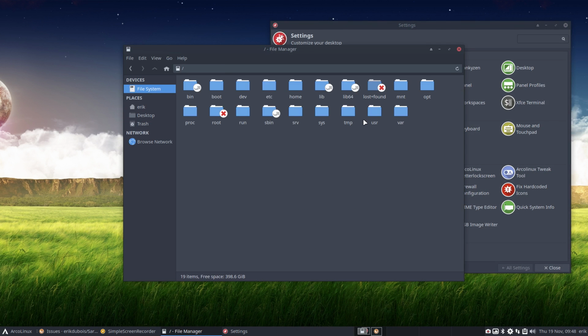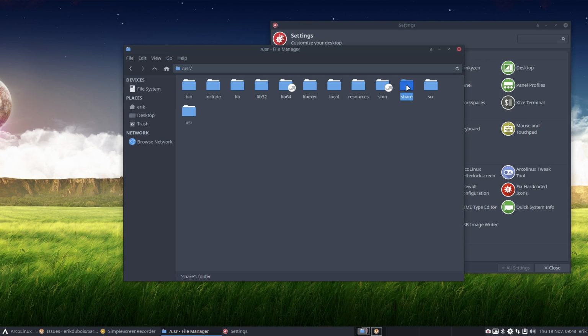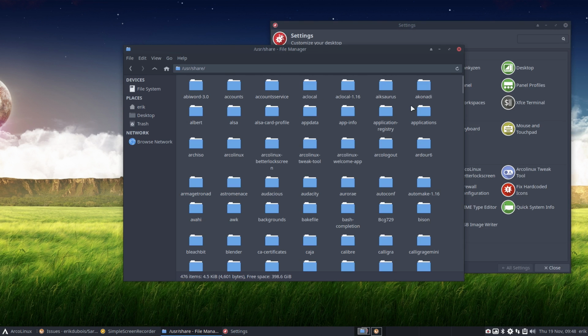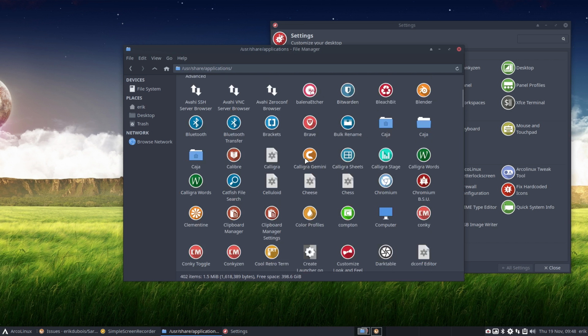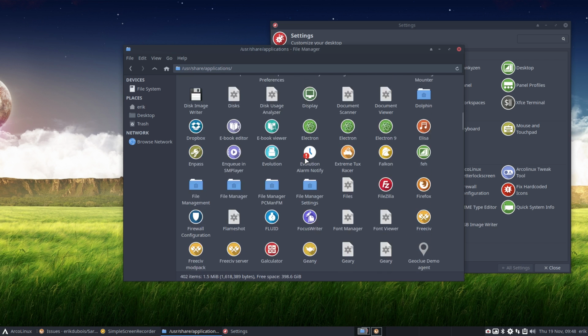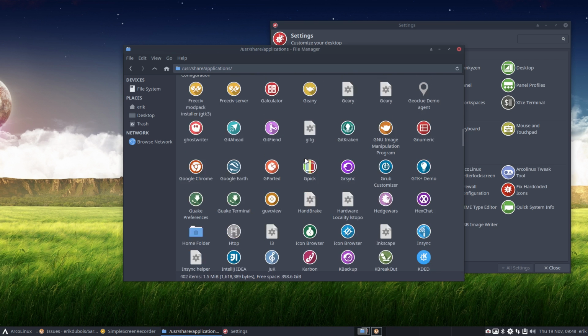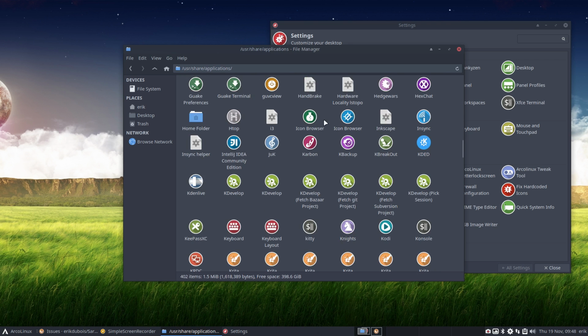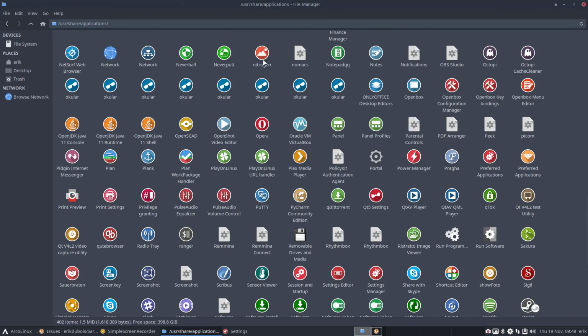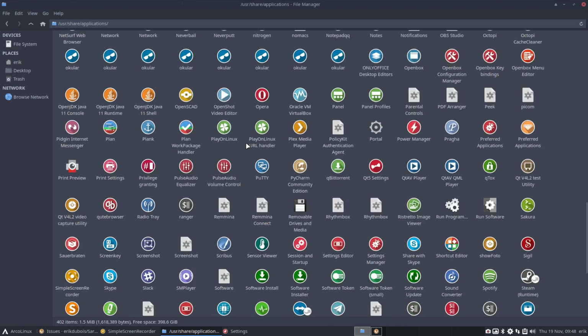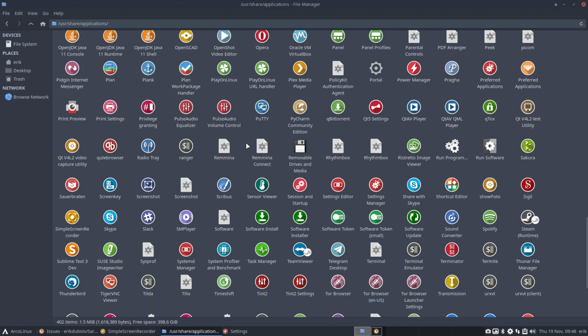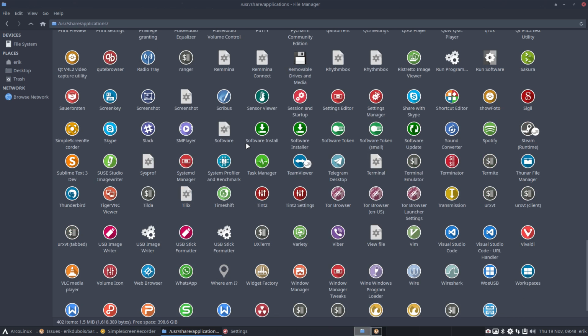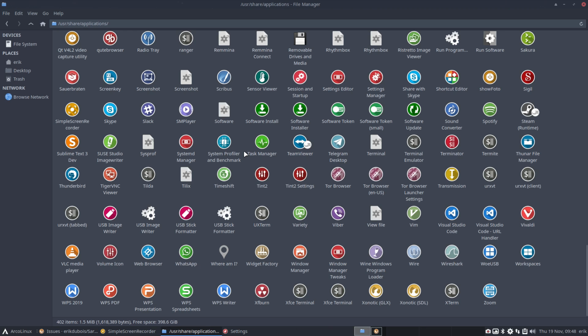So file system, usr, share, applications. What I need to know is that particular icon. And yes, naming conventions that, well, GNOME, I think it started with GNOME, is breaking our icons.